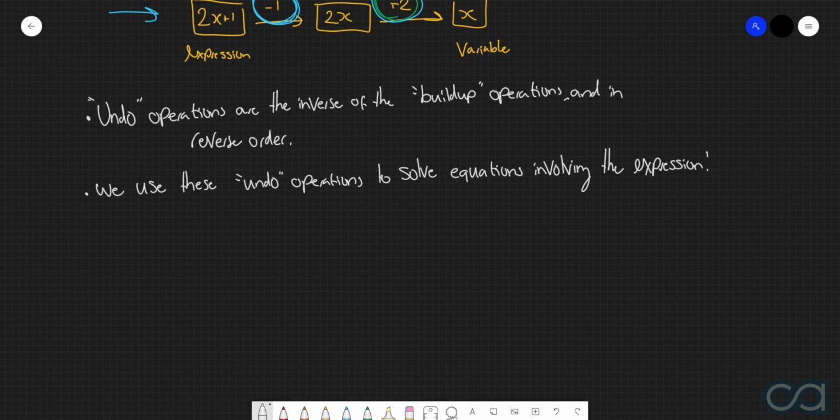However, we'll leave the actual solving of equations part for our next video. For now, we're just going to purely practice developing build up and undo flowcharts.